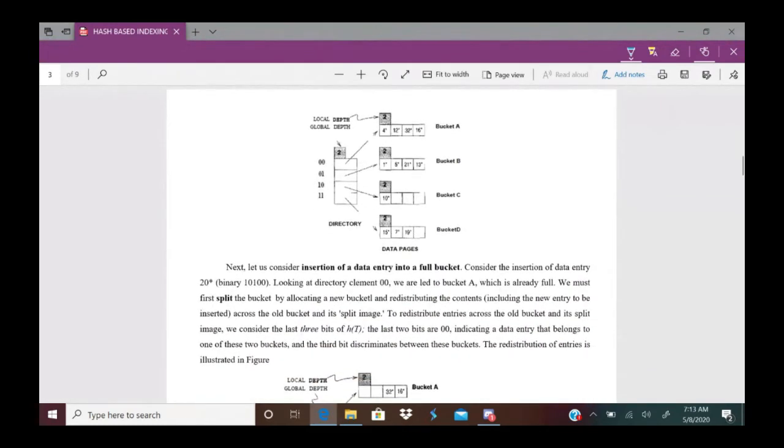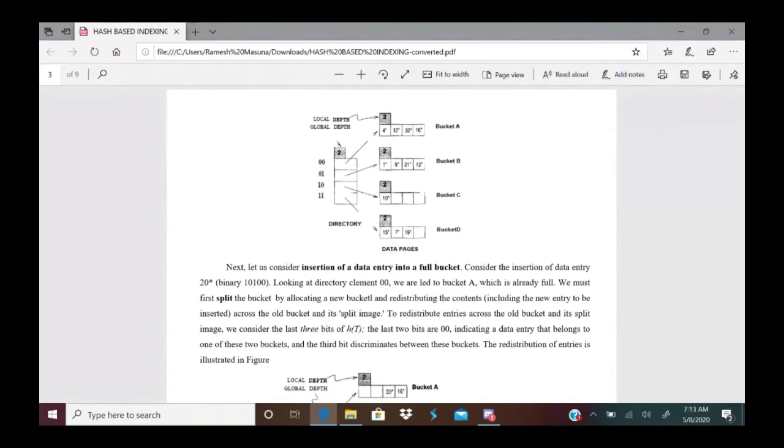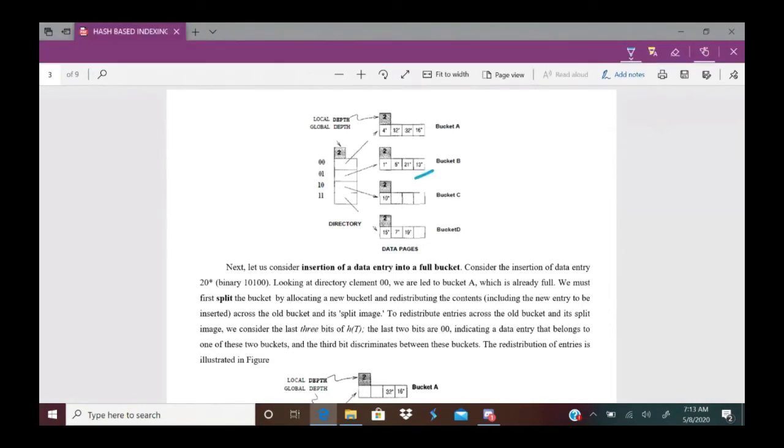See, now consider this diagram, which is after insertion of 13. Now suppose I want to insert 20. Where should 20 be inserted? Again the same logic: apply the hash function, that is 20 mod 4. 20 mod 4 is 0. In binary 0 is 00. So 20 should go into the bucket pointed by directory pointer 00. So this one.